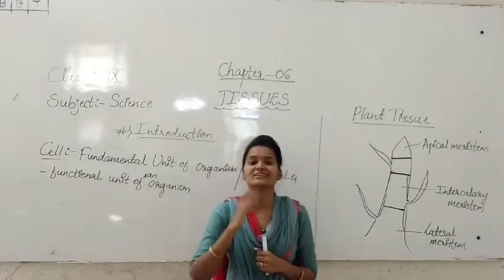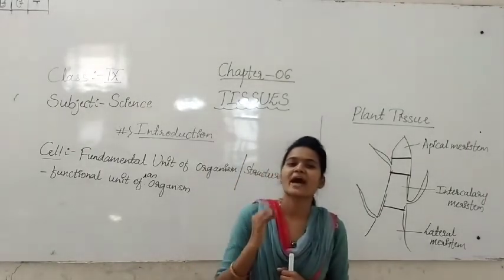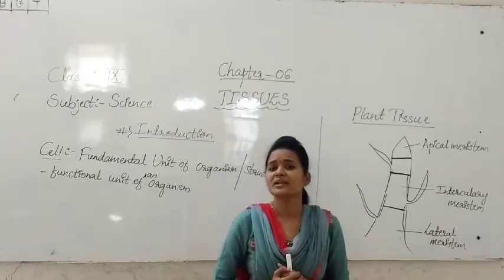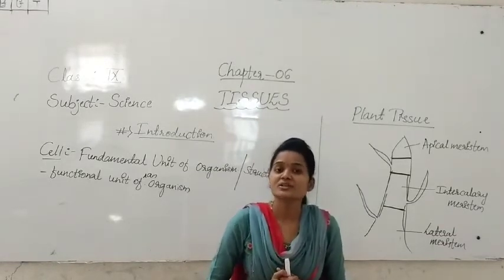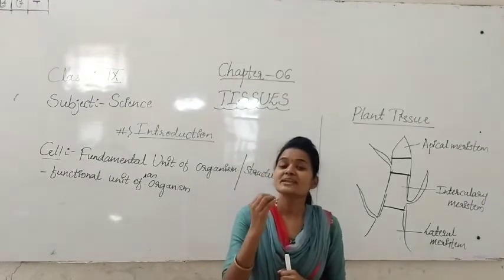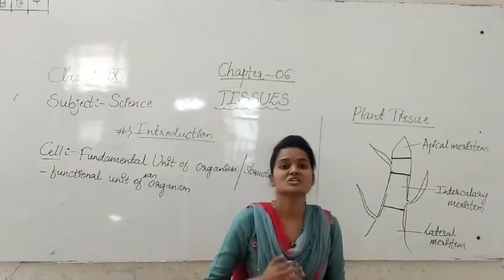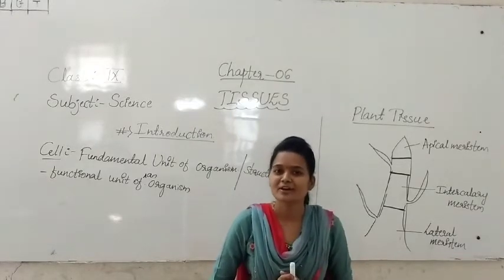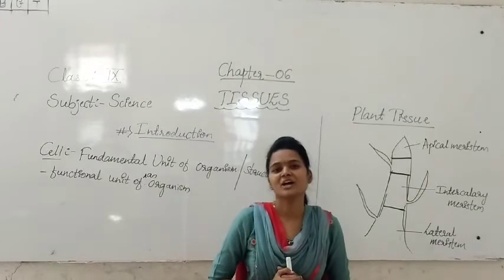That's why we are calling the cell the structural and functional unit of an organism. See students, this is important. They may ask, give reason why cell is called the structural and functional unit of an organism.